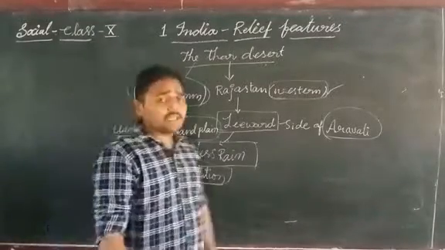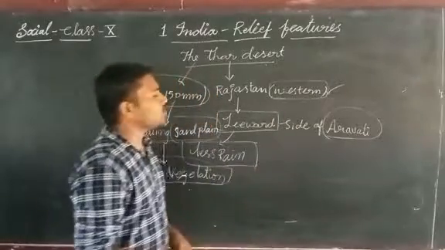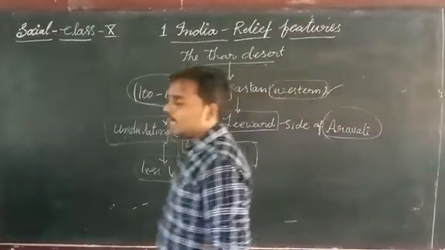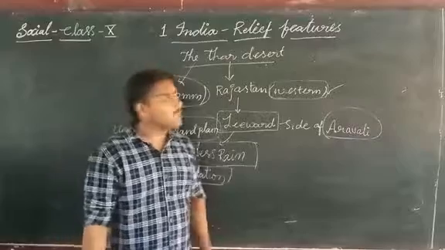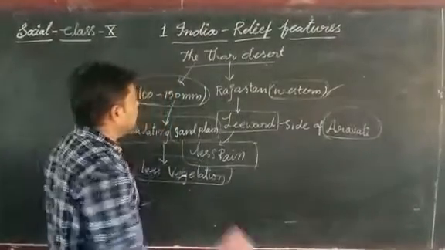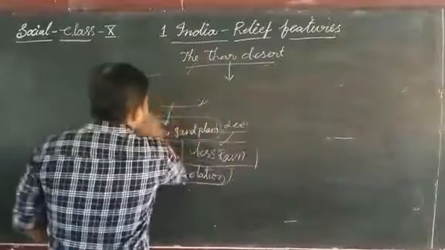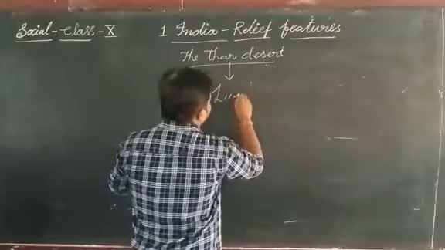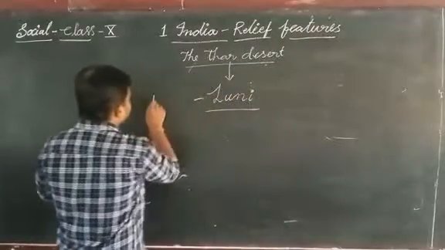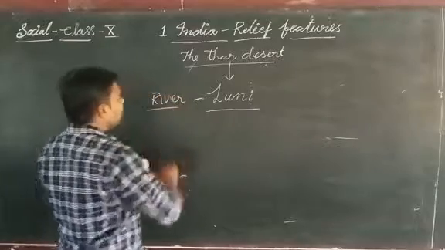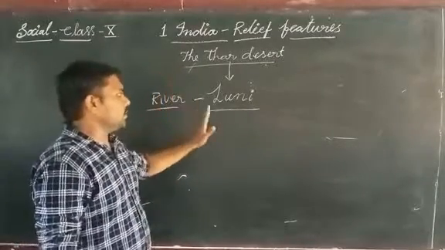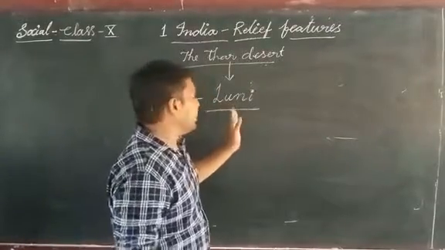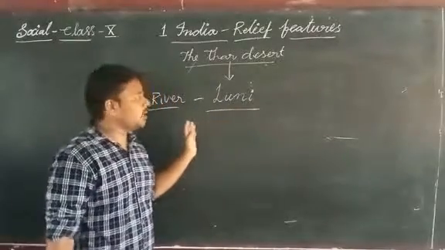In this Thar Desert also, one river is flowing. The only river in the Thar Desert is the Loni. But the Loni does not reach the oceans or seas, the Arabian Sea or the Bay of Bengal.